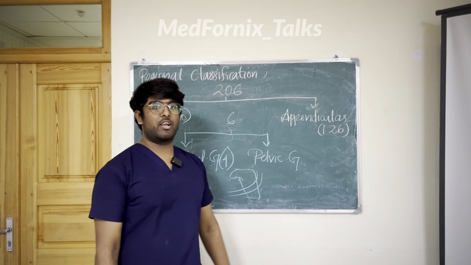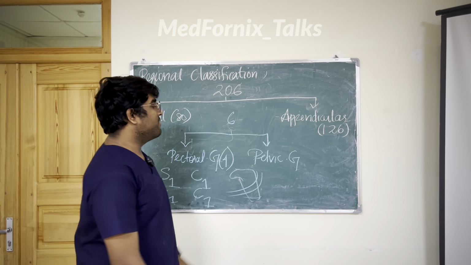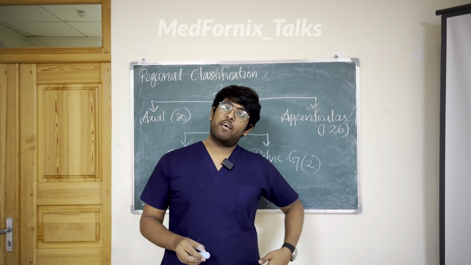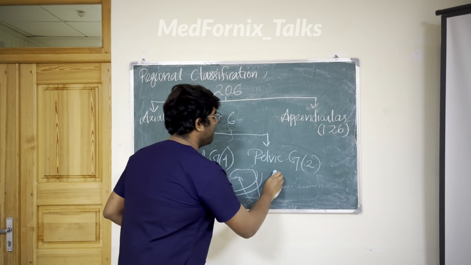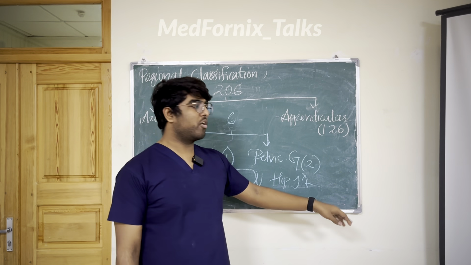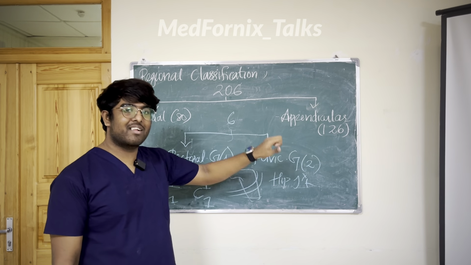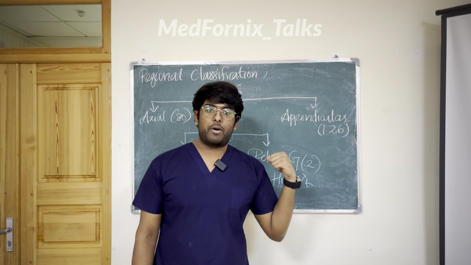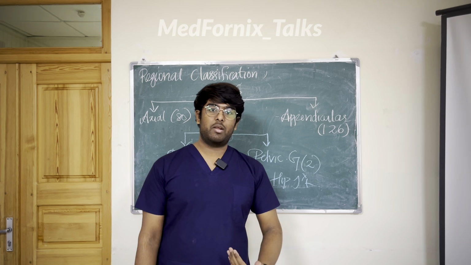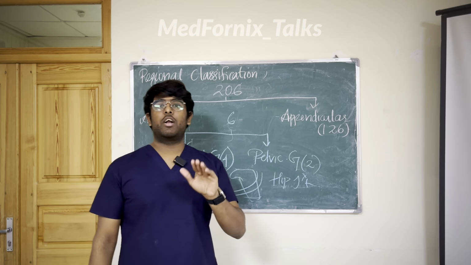Then what about the pelvic? It is easy, right? 4 already formed here. There are only 6, so the balance 2 will be in the pelvic girdle. On my right side one hip bone and on my left side one hip bone, and this left and right hip bone form the pelvic girdle. So how many total appendicular bones are there? 126. 30 in my upper limb, both upper limbs 60, then lower limb 30, both lower limbs 60, making 120. Then these 2 girdles, 126.